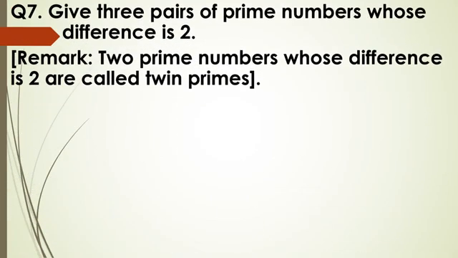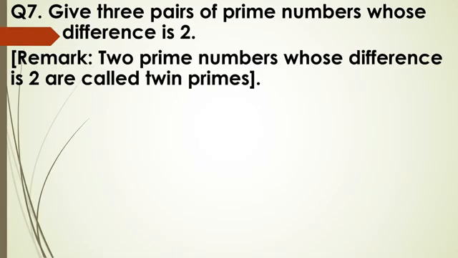Give 3 pairs of prime numbers whose difference is 2. You have to tell such pairs of prime numbers whose difference is 2. Remember, 2 prime numbers whose difference is 2 are called twin primes. Okay, such type of numbers are called twin primes because their difference is 2. But these are prime numbers.